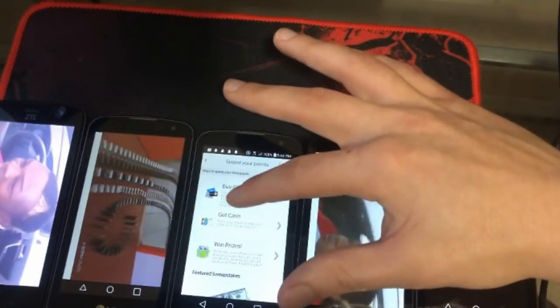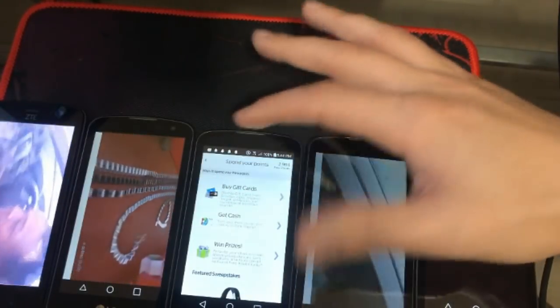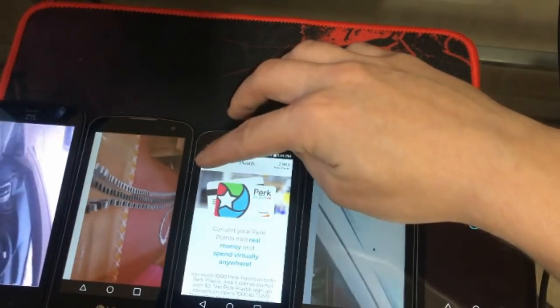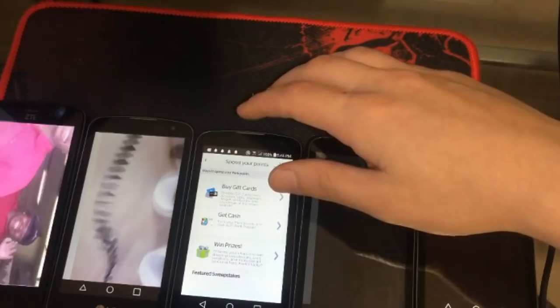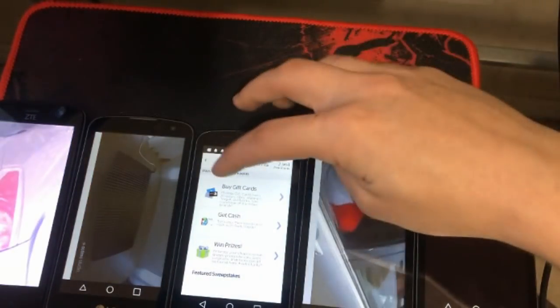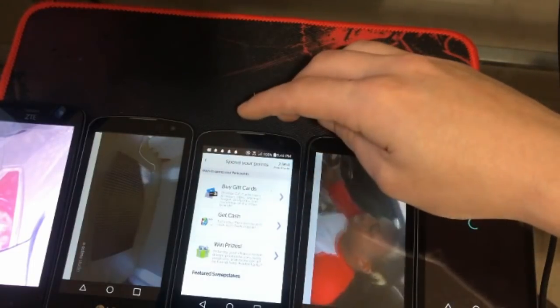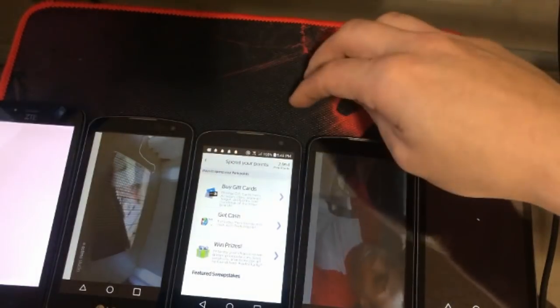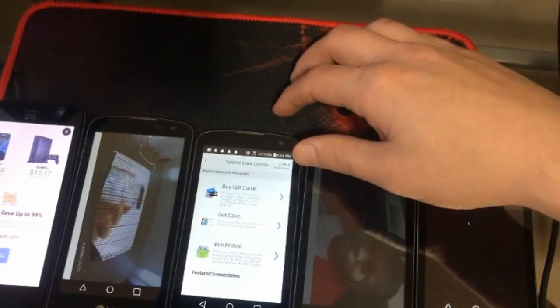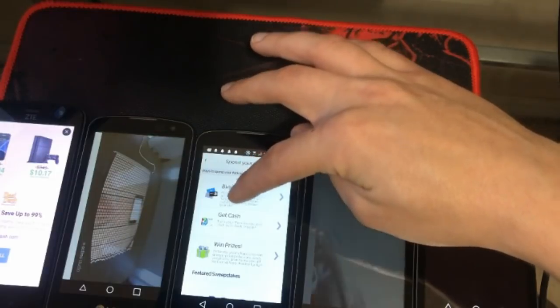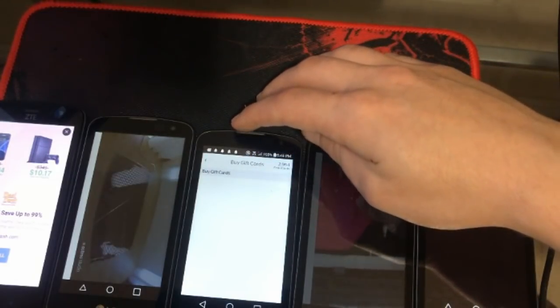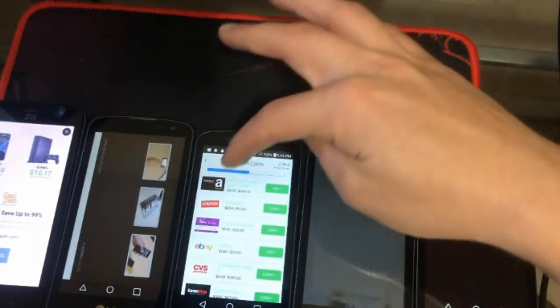So I would say overall that you really just want to steer clear of Perk Plastic, and they may not be happy with me for saying that because I'm sure that they make some sort of money out of this scenario by sending out these debit cards. I'm sure there's some way that they're making money there, but if you're going to ban people for something that you're offering and then they actually are using these applications and making decent money, it's a little bit of an insult to us. So let's come over here to buy gift cards. This is one thing I've noticed, it will stay stuck sometimes, but it loaded, thank God.